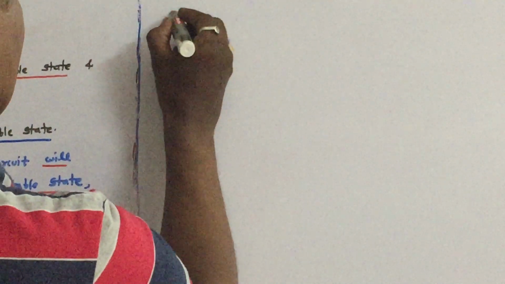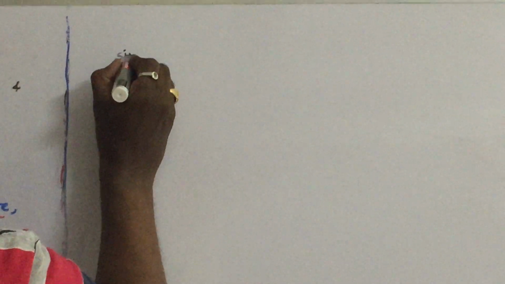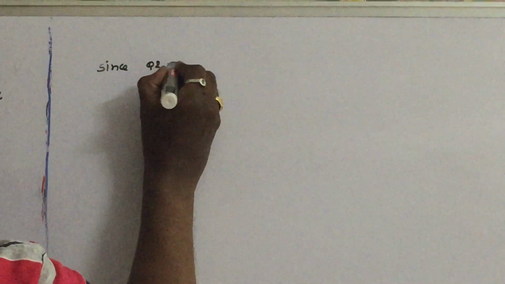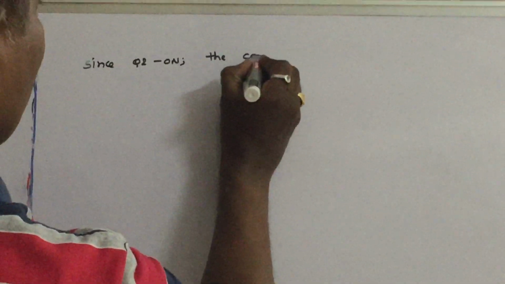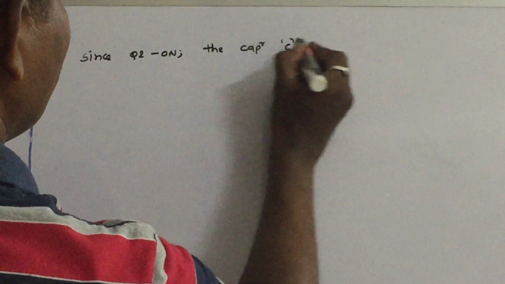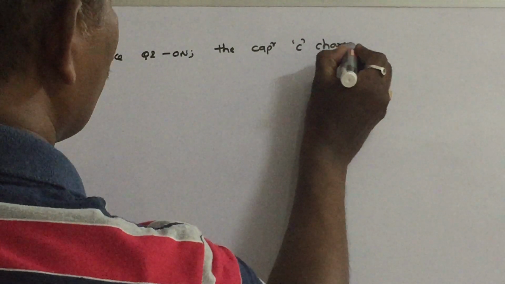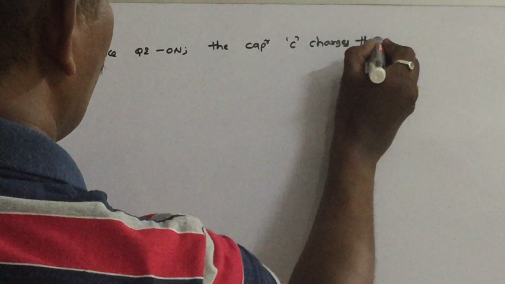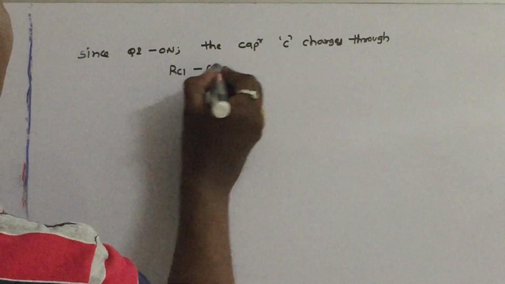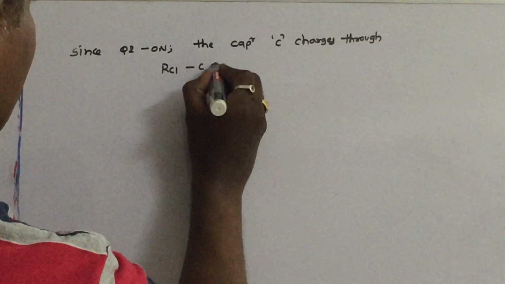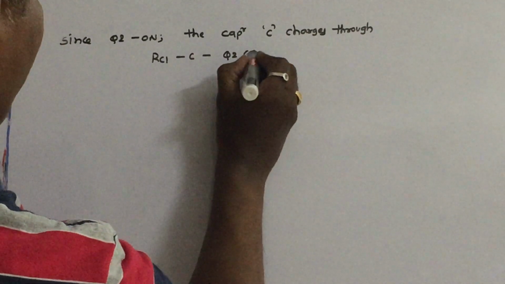Since the Q2 transistor is in on condition, the capacitor C charges through, what is the charging path? RC1, the capacitor C, and Q2 on transistor.